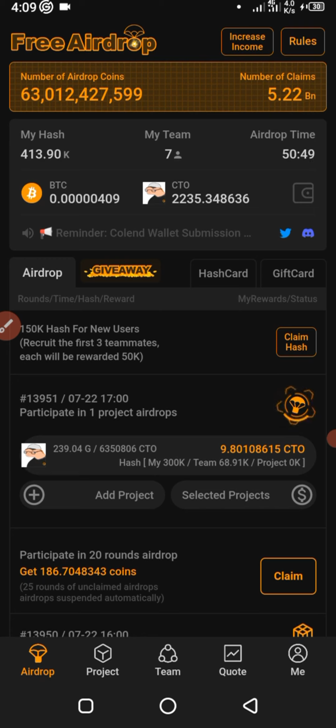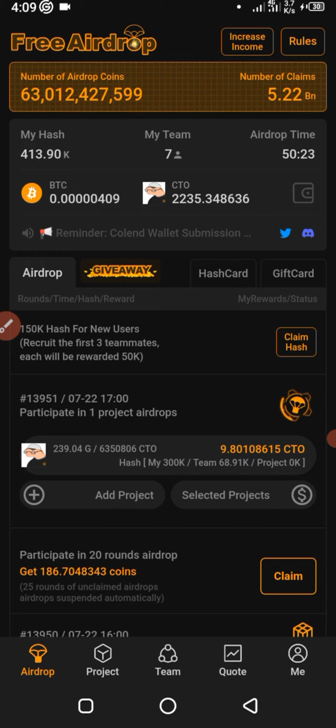But make sure that you come at least once a day, because after 25 rounds, the system is going to place you on pause and you will not get further airdrops. So try as much as possible, at least once in a day, to come and claim your airdrops, so that you keep airdropping and the system will not pause you.